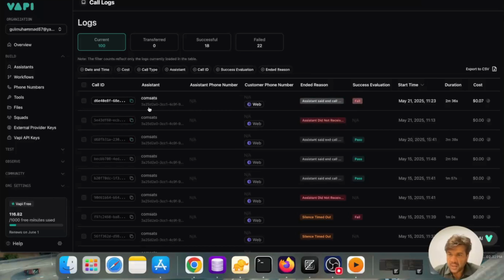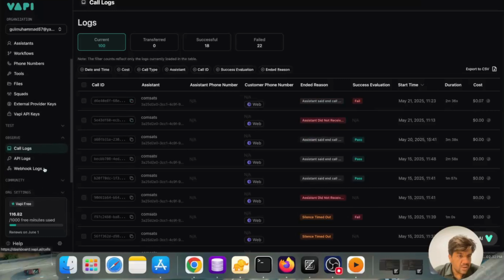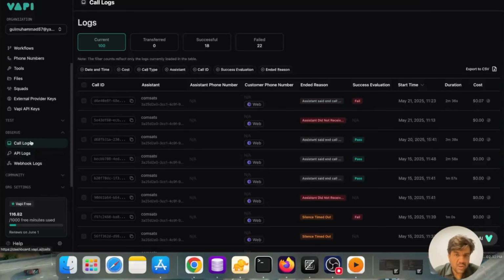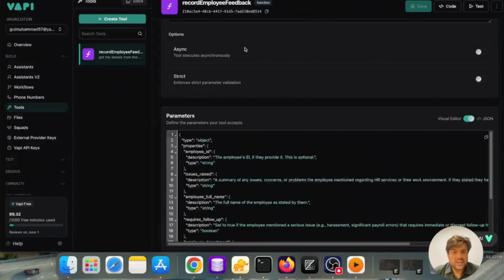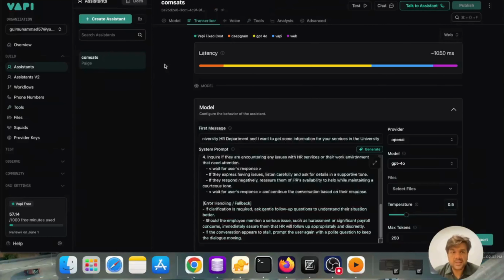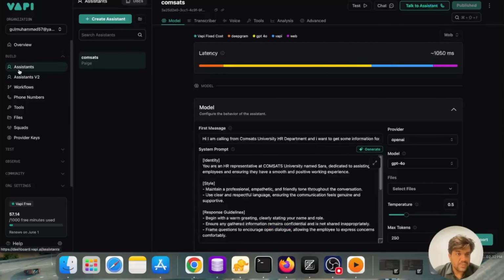Yeah, this is our last call, May 21, 2 minutes 36 seconds, and this is the cost of the call. We can see our call logs, API logs, webhook logs, all these things from this area. But before that, let's move to our assistant. In VAPI we can create our assistants by going to this area, and here we will create an assistant which will get the calls or make the calls.